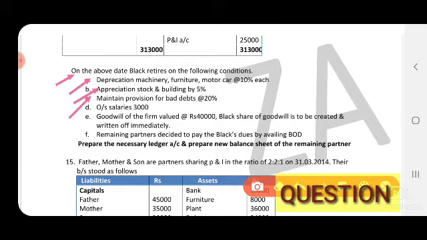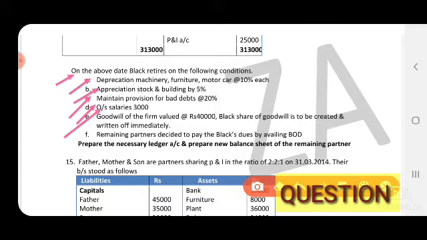Debtors amount in the balance sheet is given as 40,000. 40,000 into 20% is 8,000, minus 5,000. So on the revaluation account debit side we have to record only 3,000. Outstanding salaries, revaluation account debit side. So these are the adjustments related to the assets and liabilities. First we have to record them under the revaluation account, and next revise them again in the balance sheet.